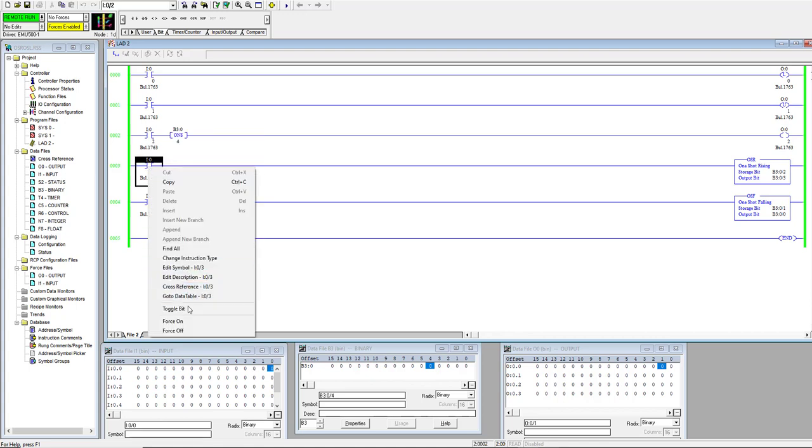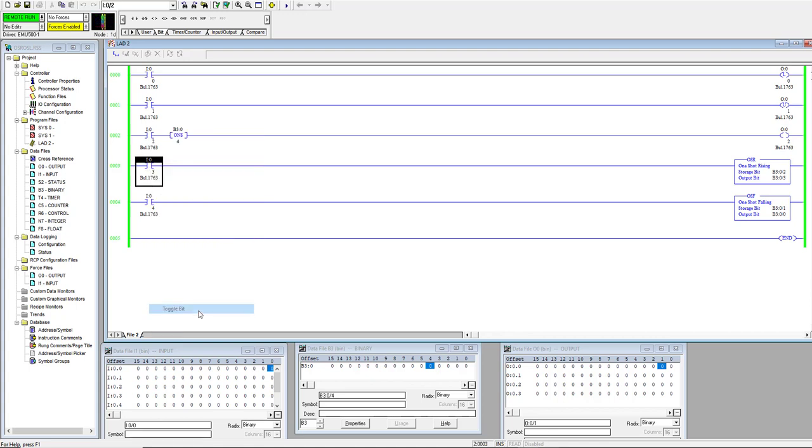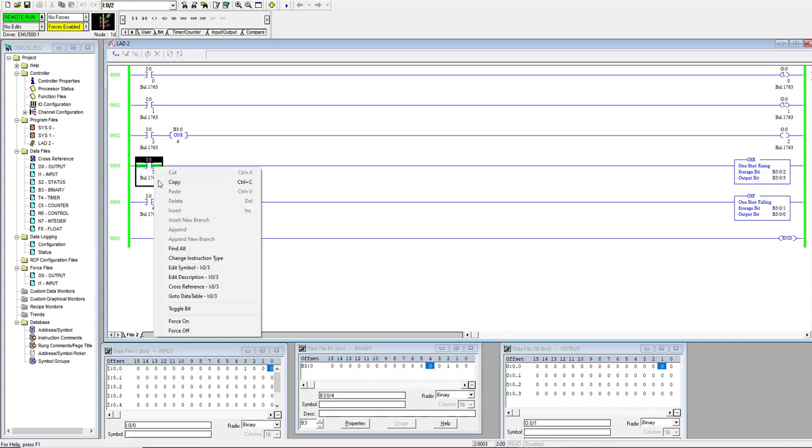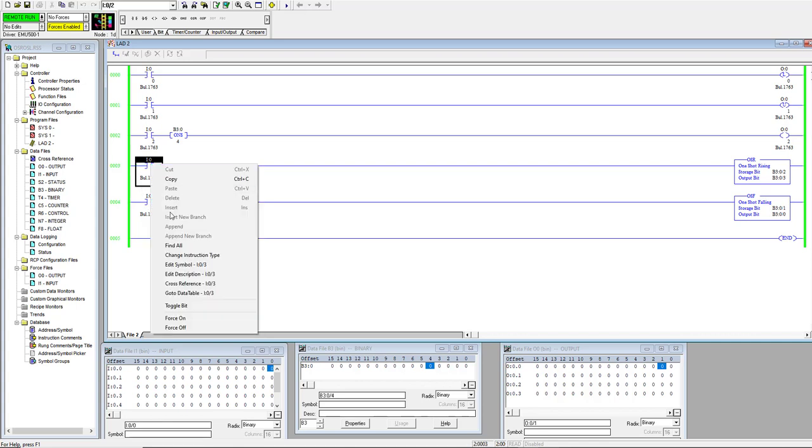Now to another function. I can see the storage bit equals the input bit, and the output bit was just on one time. You can see this, but it's fast.